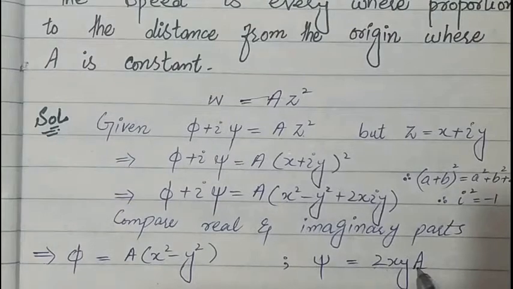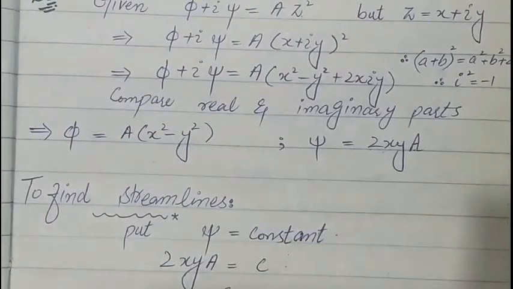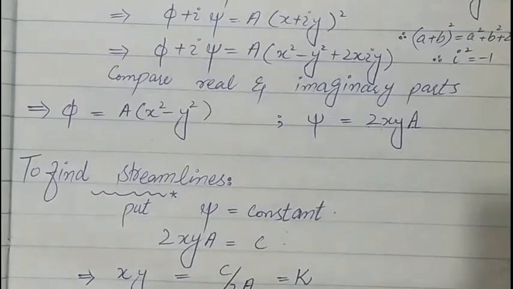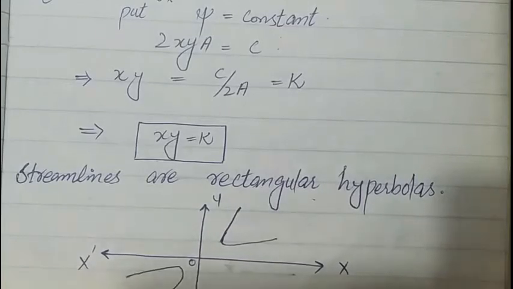2 is constant, a is constant, so they are on the left hand side. When divided, the right hand side will form another constant, that is k. So we can say that xy is equal to a constant. So these are streamlines of a rectangular hyperbola. The graph for such a rectangular hyperbola is of this form in the xy coordinates, where x and y are both positive and x and y are both negative.